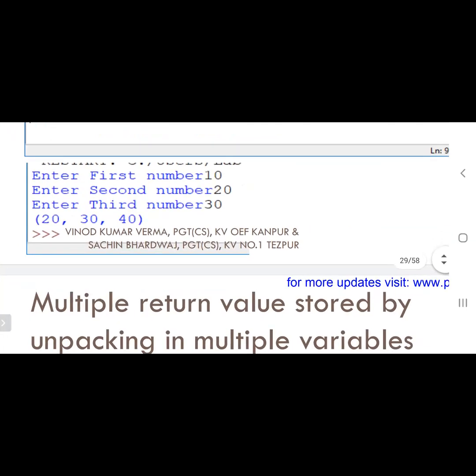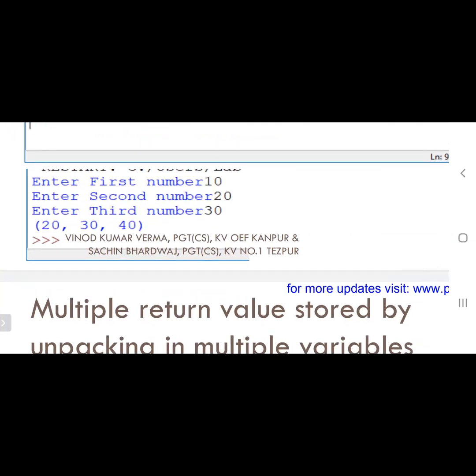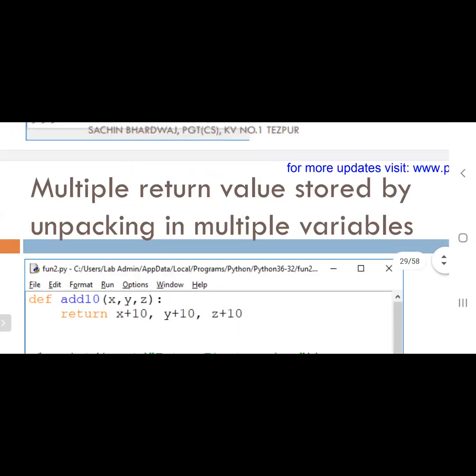Yes, you can see the output. 10, 20, 30, three values we get from the user, and we are adding 10. The add function will add 10 to each argument or each parameter. Then it is returning 20, 30, and 40.